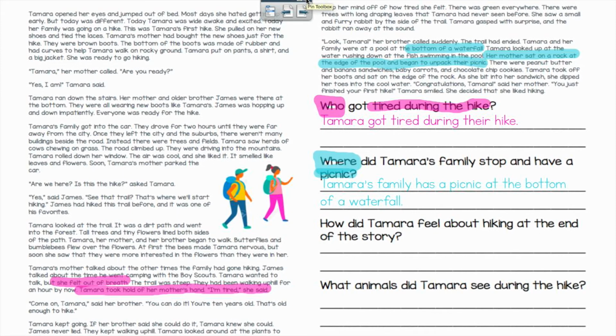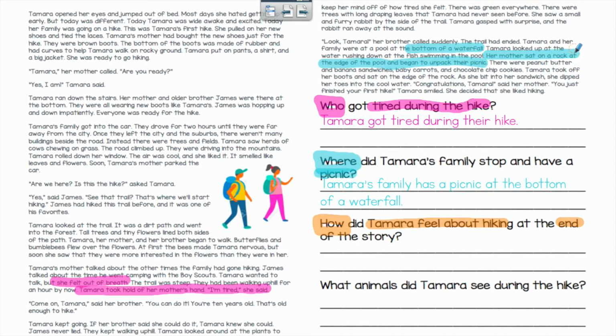Great job. Now it's time to answer our third question. The third question is, how did Tamara feel about hiking at the end of the story? So I'm going to box in my question, which is how. Now, how questions, I have to find an answer that means in what way or by what means. So it helps me because it says, how does Tamara feel about hiking at the end of the story? So I already know that my answer is going to be at the very end.